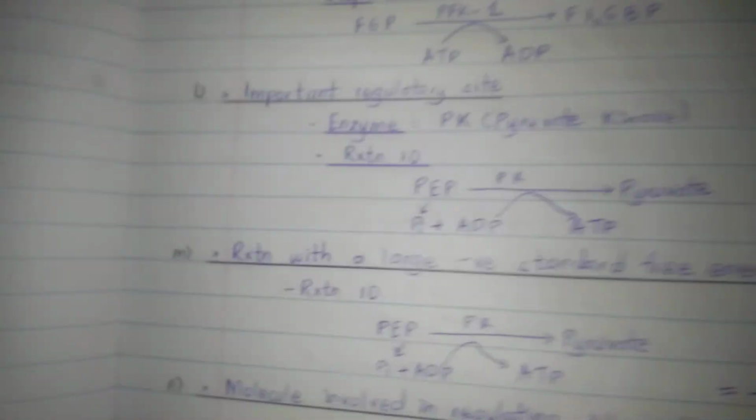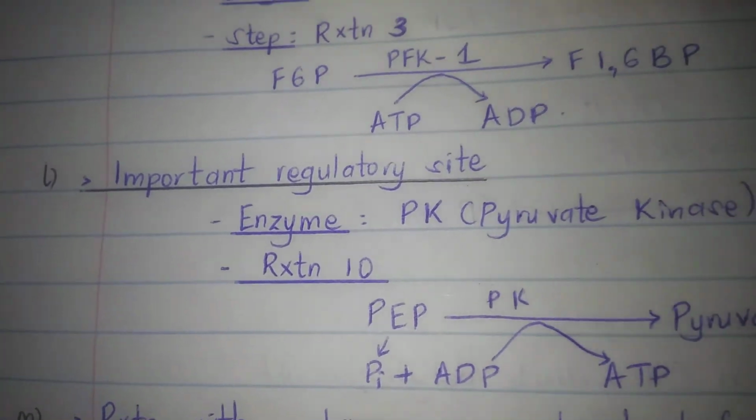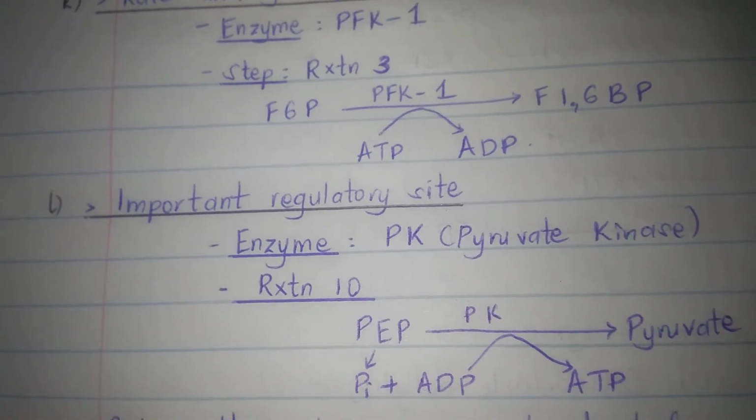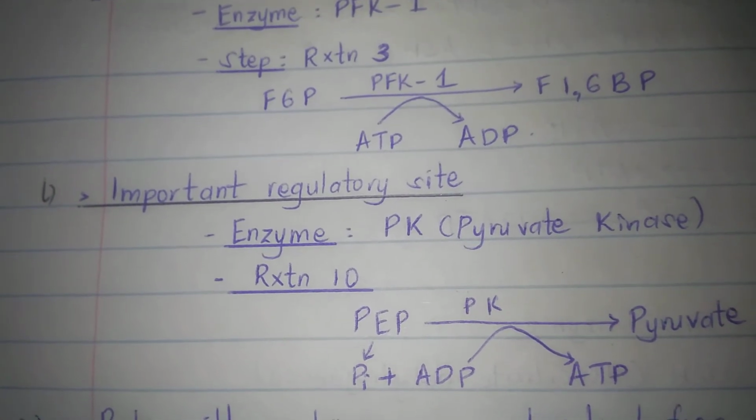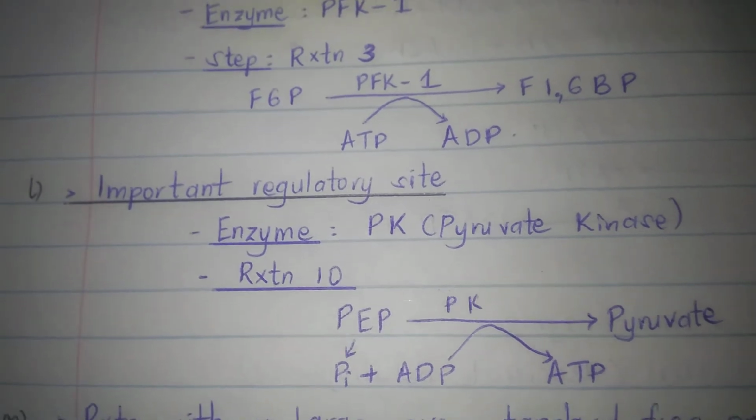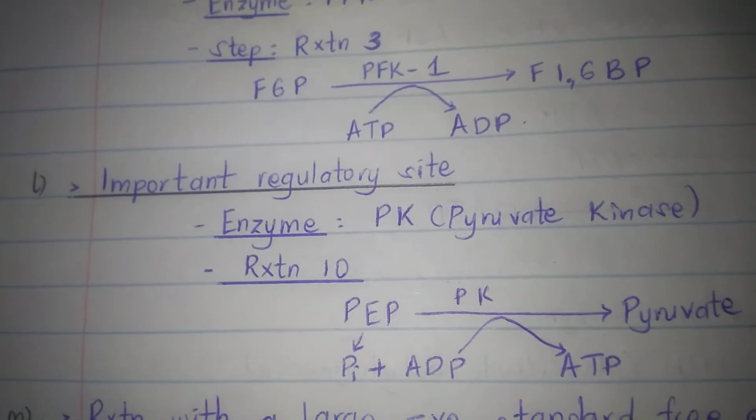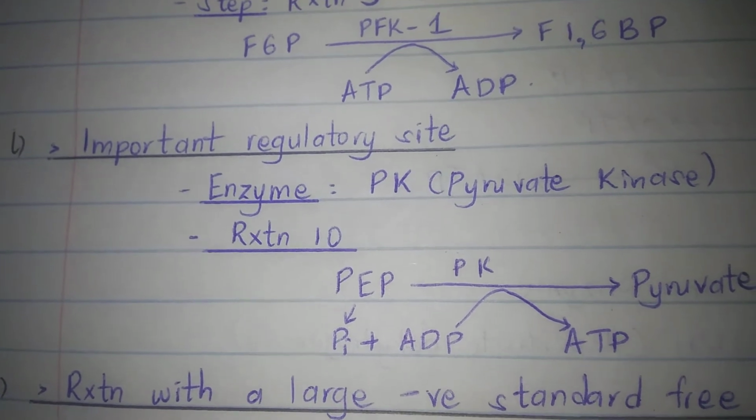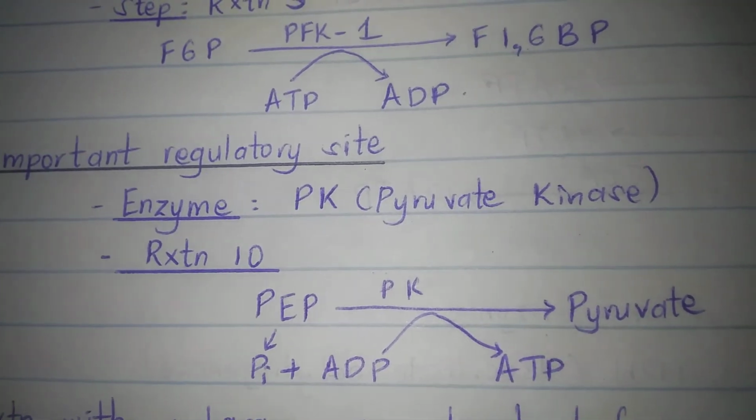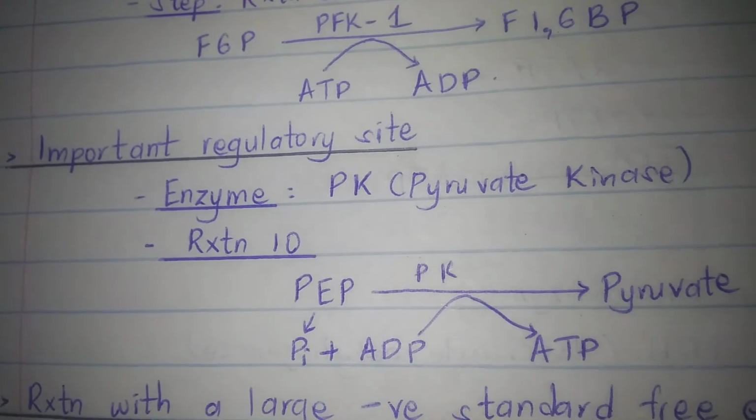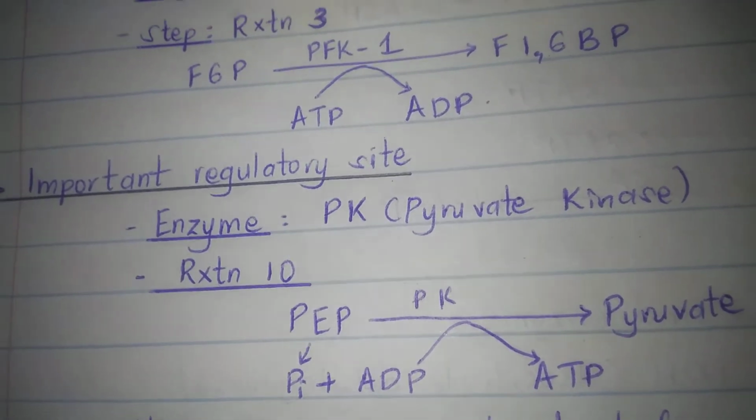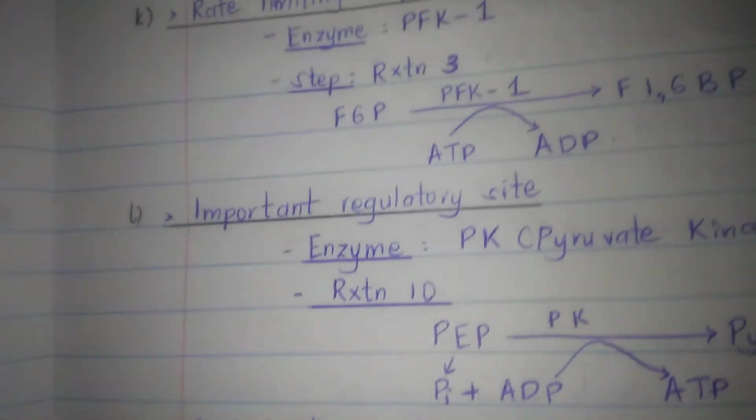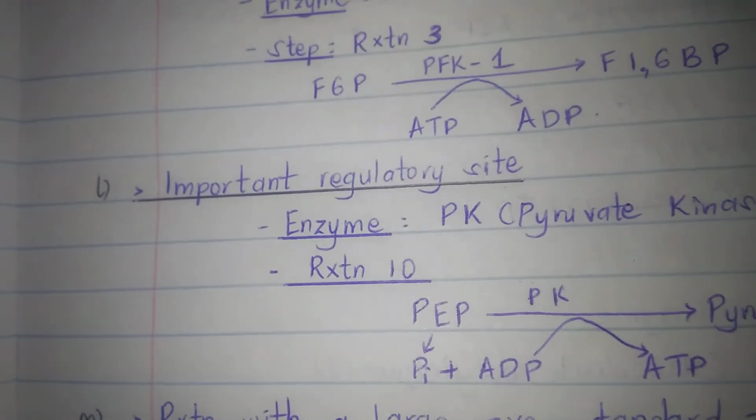And then what is an important regulatory site in glycolysis? The enzyme is PK, pyruvate kinase, and the reaction is reaction 10, which is the last reaction of glycolysis, where phosphoenol pyruvate, a high energy compound, is being converted to pyruvate, catalyzed by pyruvate kinase, and ATP is being formed at substrate level phosphorylation. So that's the important regulatory site.